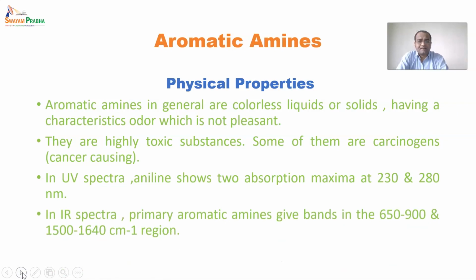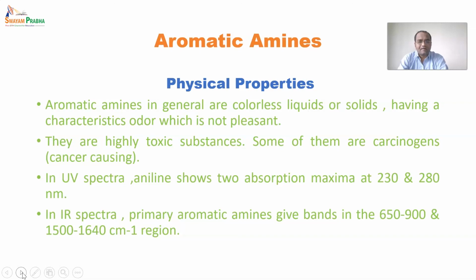After that, in IR spectra, when it shows bands in 650 to 900, it means it has been substituted. Apart from that substitution, the stretch of 650 to 900, and 1500 to 1640, is due to an aromatic stretch, as well as the carbon-carbon double bonds present in the aromatic ring.